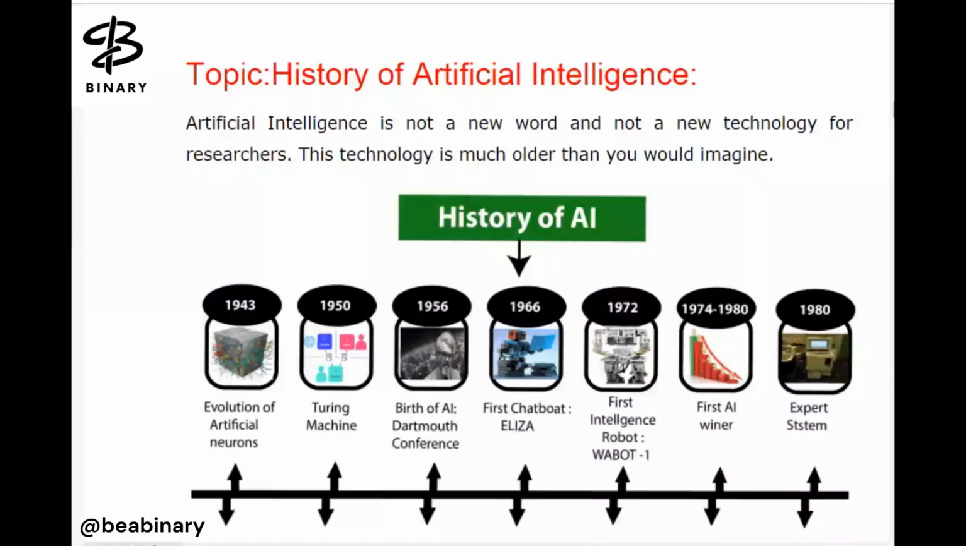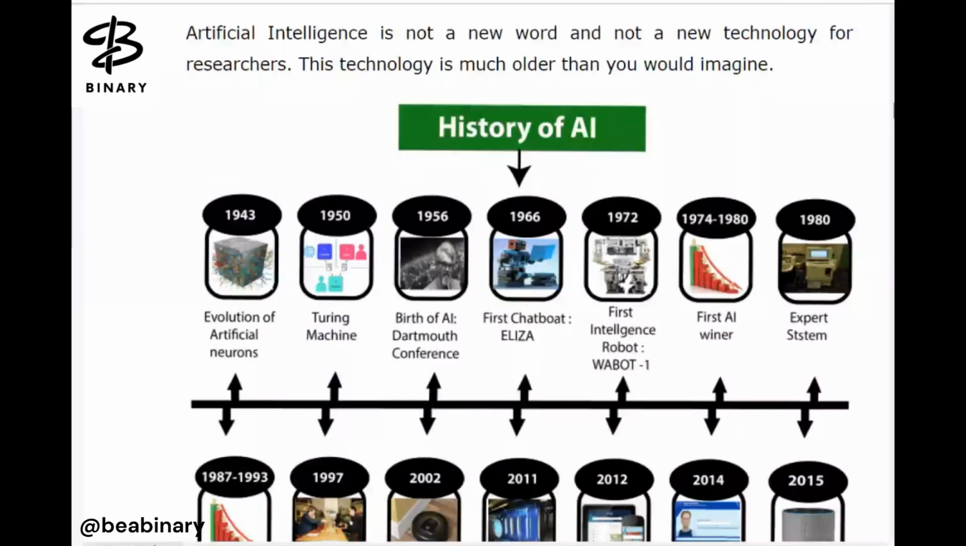So now, history of artificial intelligence. Here we have made a complete chart of the history, okay. From 1943 to 1980, expert systems were created, and work continued until 1980, but now we are using this to a much greater extent, right? So artificial intelligence is not a new word and not a new technology for researchers. This technology is much older than you would imagine.